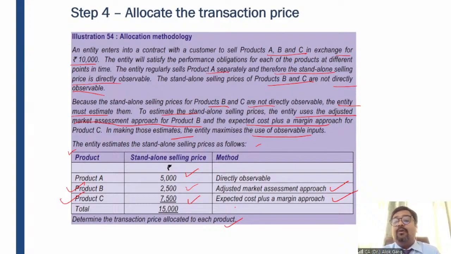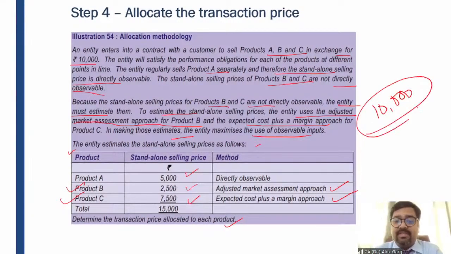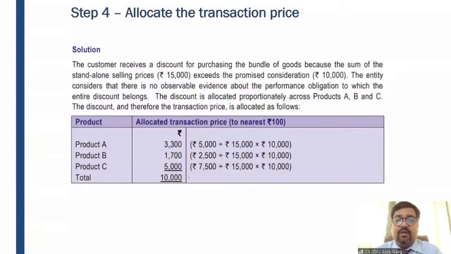Determine the transaction price allocated to each product. So how to determine it? What is the total transaction price? The transaction price is 10,000. And this 10,000 needs to be allocated on the basis of fair value, in the ratio of 50:25:75, the standalone selling prices of the different performance obligations. So 10,000 multiplied by 5,000 divided by 15,000.